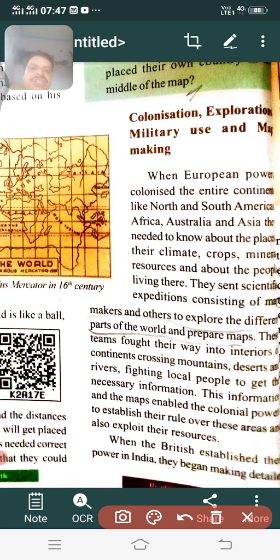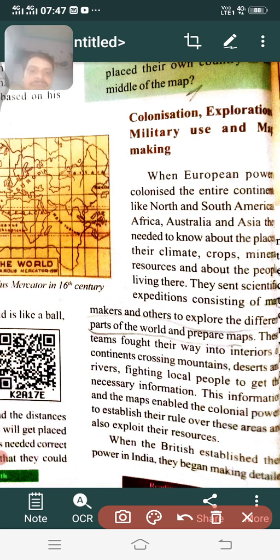For what reason did they need to know about these places? To know about their climatic conditions, the crops grown here, the availability of mineral resources and what kinds of minerals are available here. They even wanted to know about the people living here.